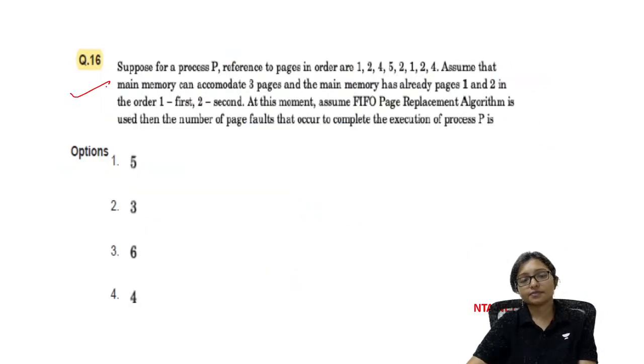Now do this one. This one is a conceptual question. Do it. We will do this in the class. FIFO is not correct. Optimal is the correct one for the previous. Do this one.